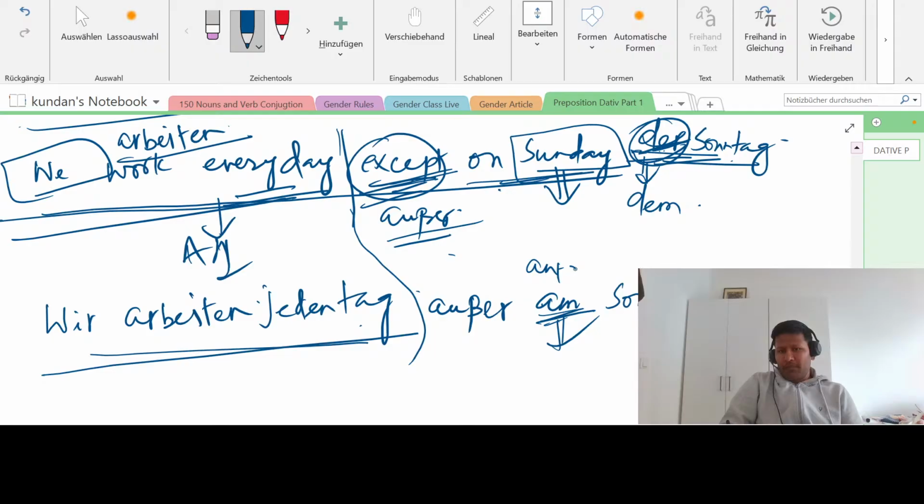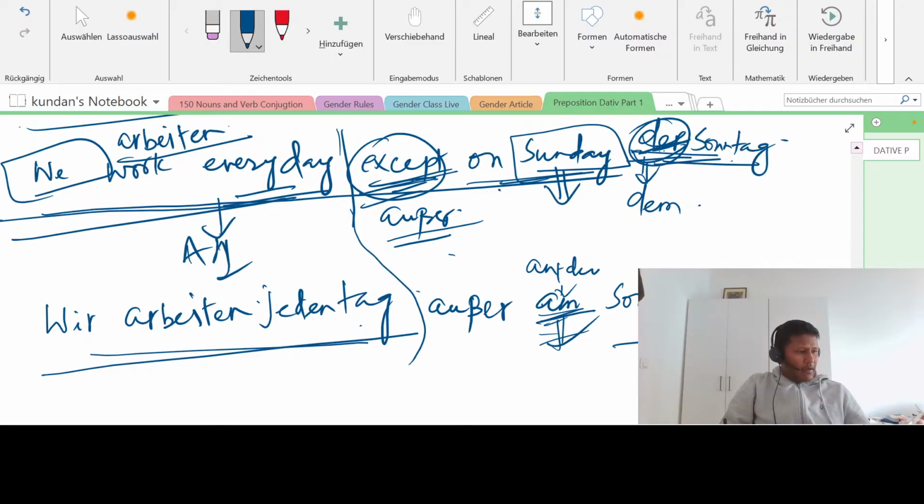Till here, anyone has any doubt? Let me see. Please put in the chat if you feel there is something you have not understood in this part on außer. Then we will move to the next dative preposition. Is außer clear to everyone? Please put in the chat yes or no. Okay.